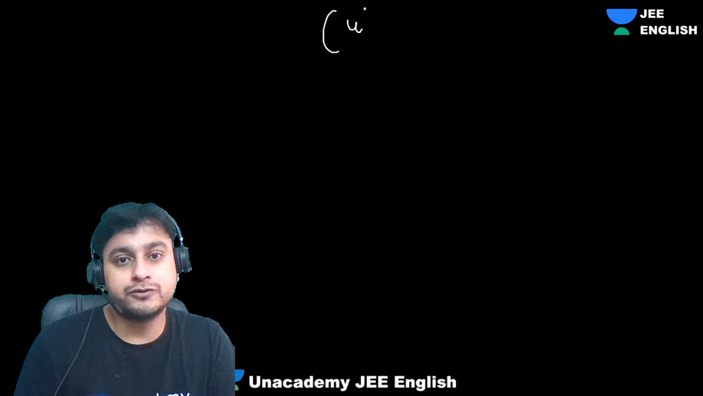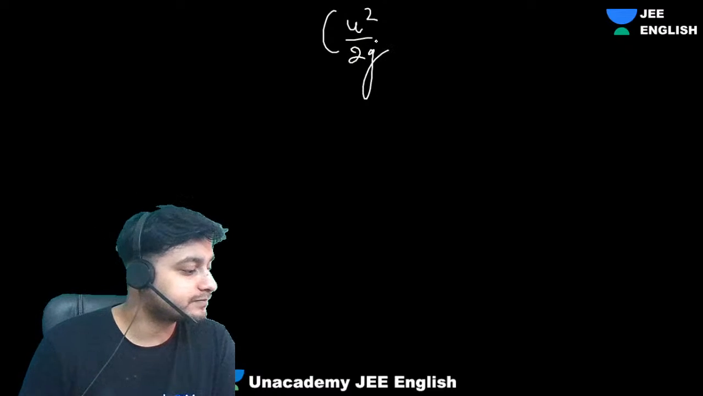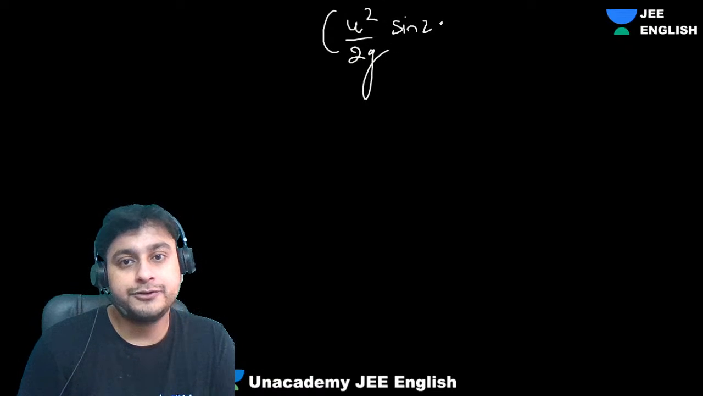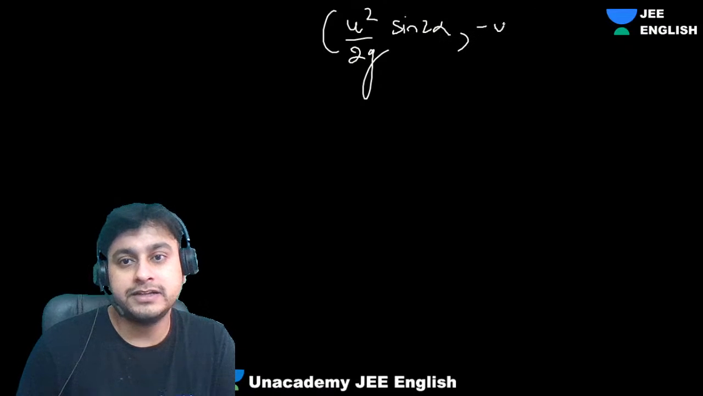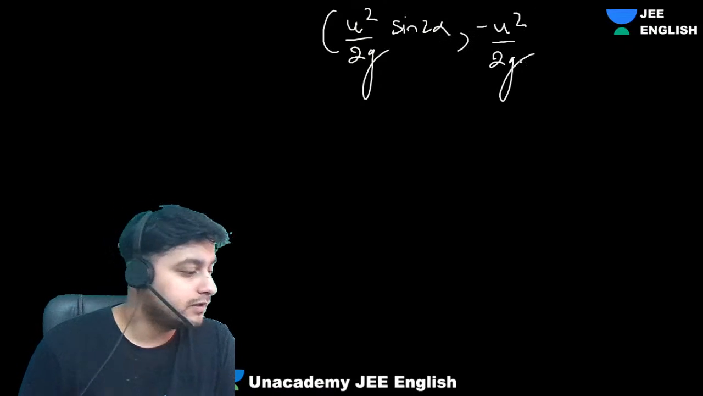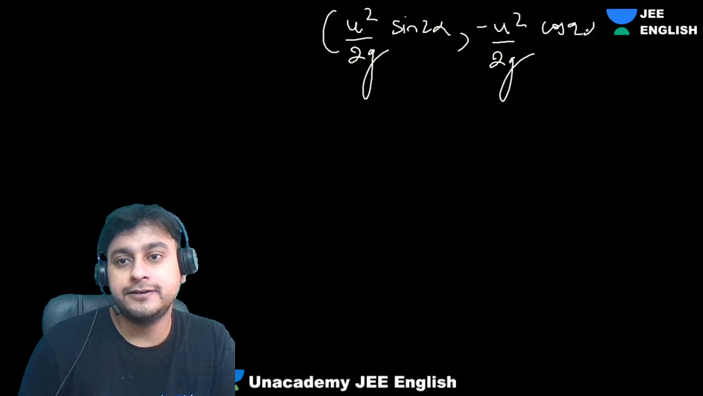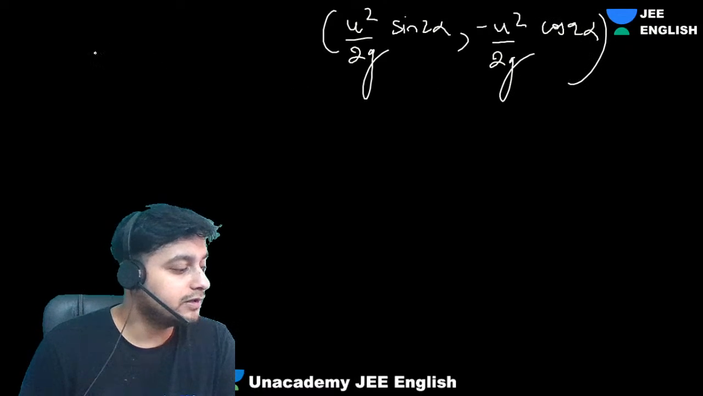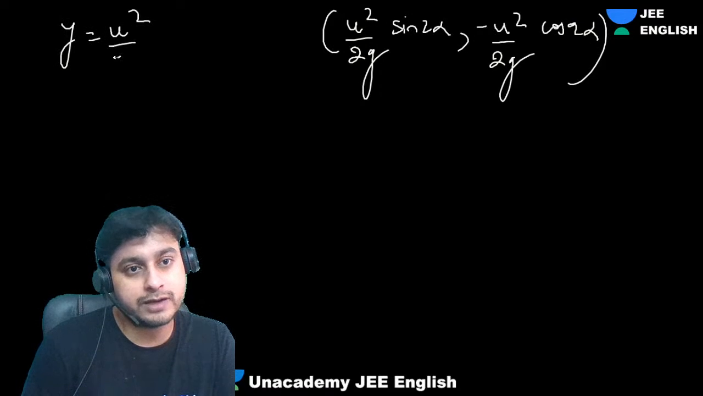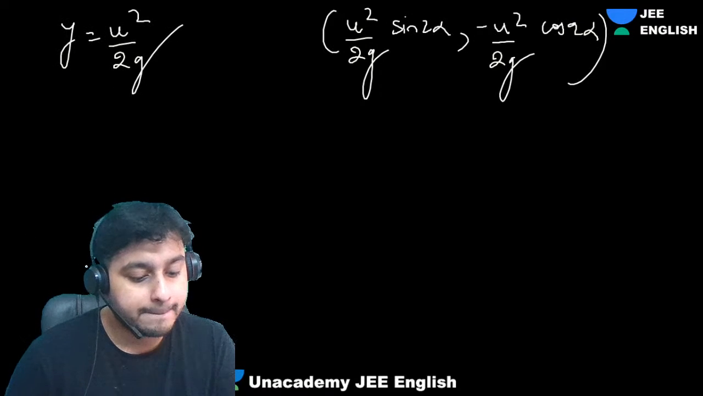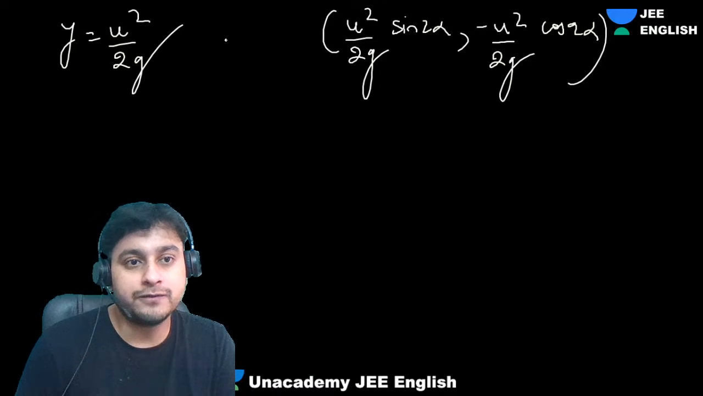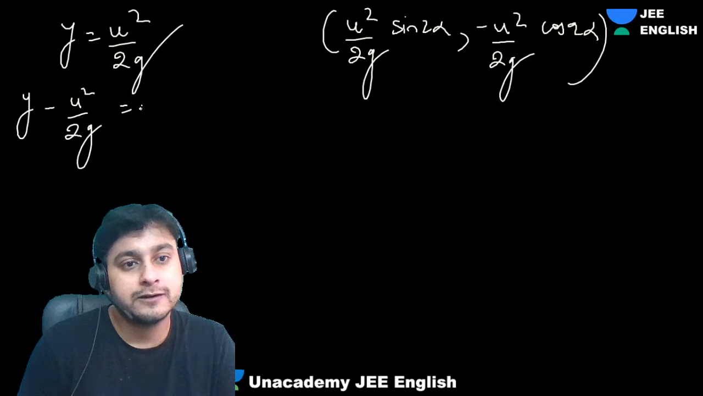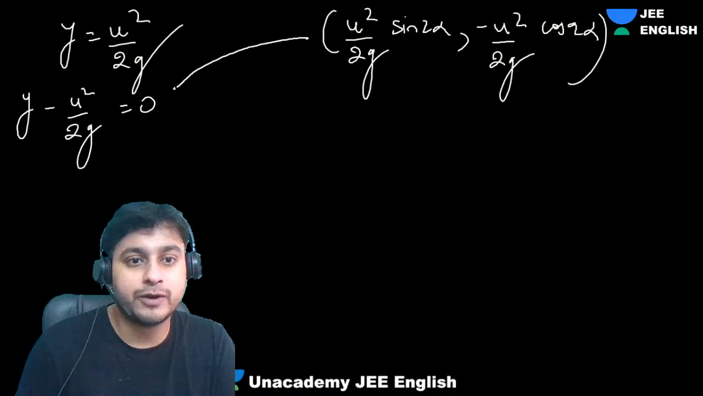The point is u square by 2g sine 2 alpha, comma minus u square by 2g cos 2 alpha, right? This is the point. And we have a line called y is equals to u square by 2g. Okay, so guys, can I write this as y minus u square by 2g equals to 0? Get the distance of this point from this line.